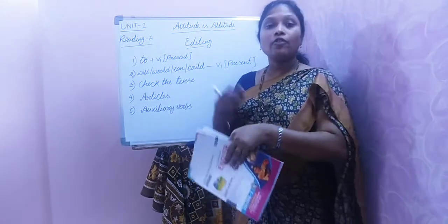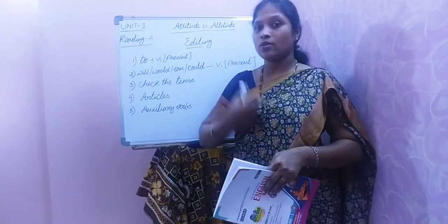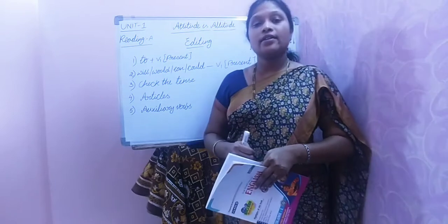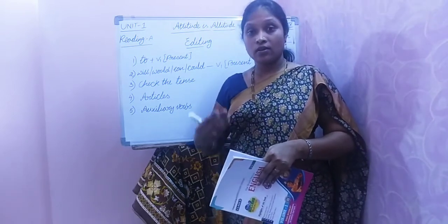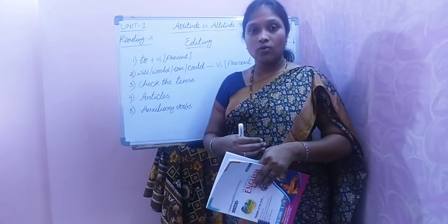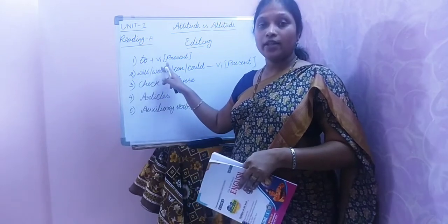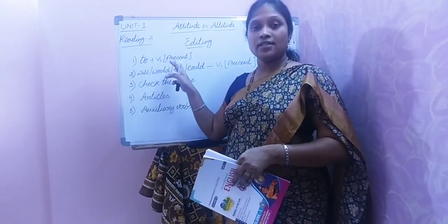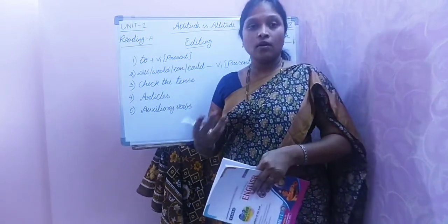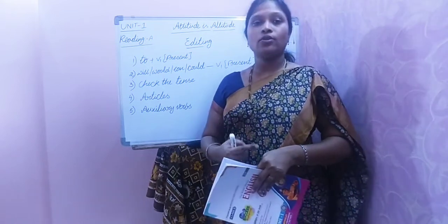For example, I want to go, I would like to see. So in the exam, in the lesson, you got the sentences right: to walk, to run, to sleep, to eat, all those things. That means if there is a verb after "to", that verb should be in V1 form. That means it should be in present tense. Go, eat, run, walk, all these are in present tense. So that's the first one you have to remember.